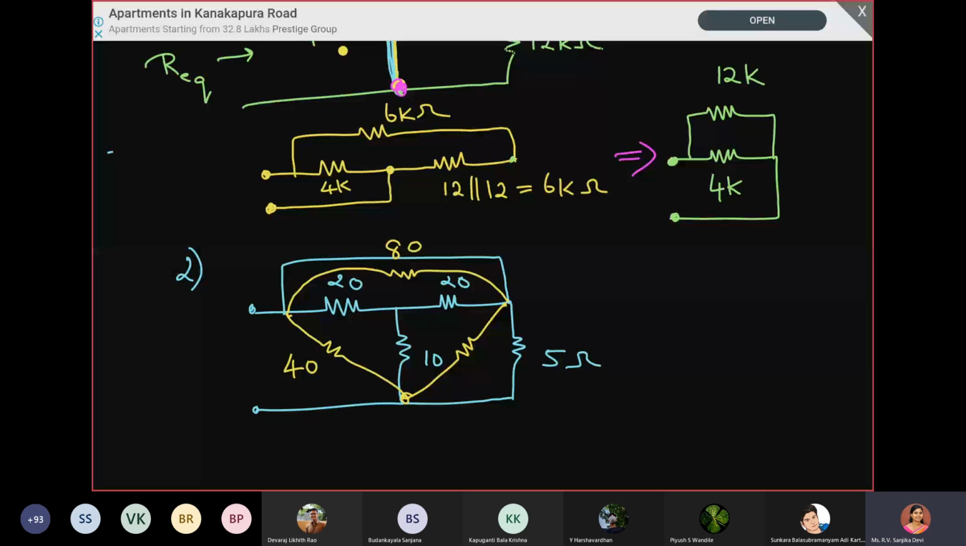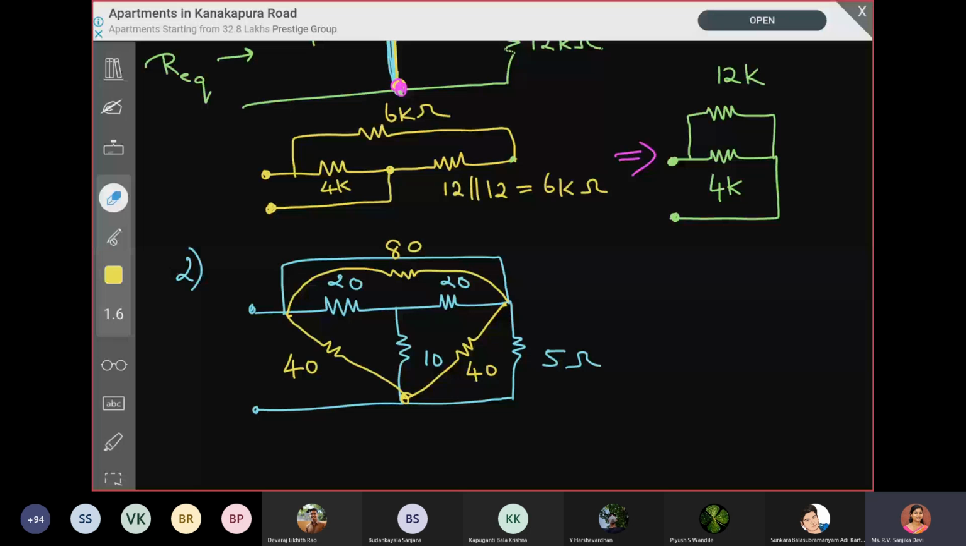Have you done this up to here? Actually this star connection we are now converting into a delta connection. So I'll just remove this star now. Now it becomes easy for us to solve. Okay. So what happens now?